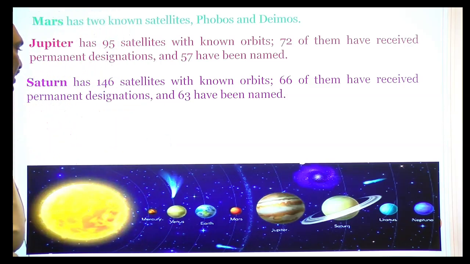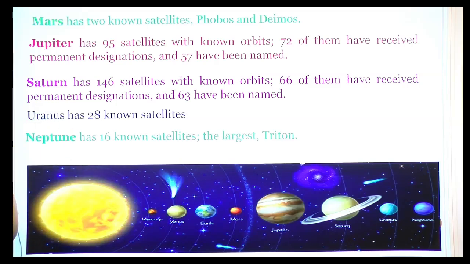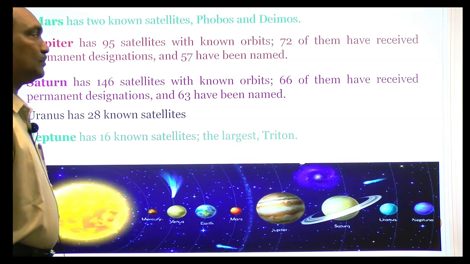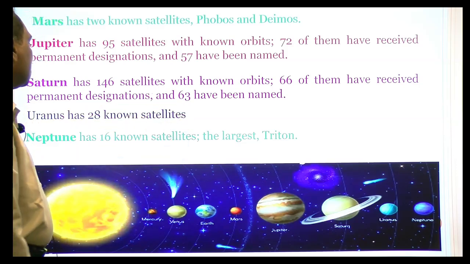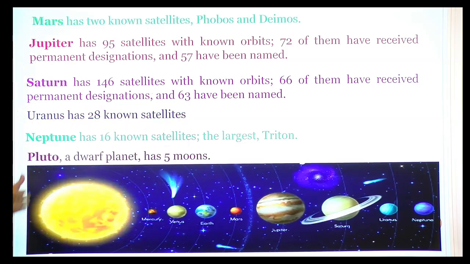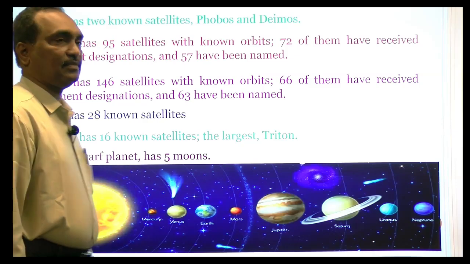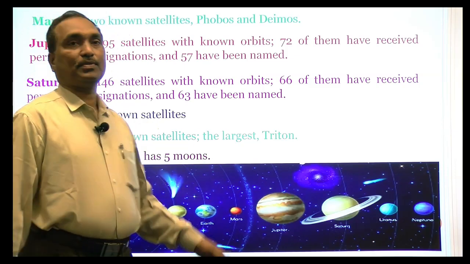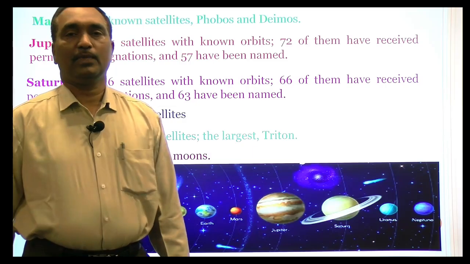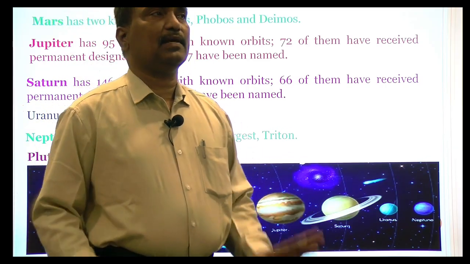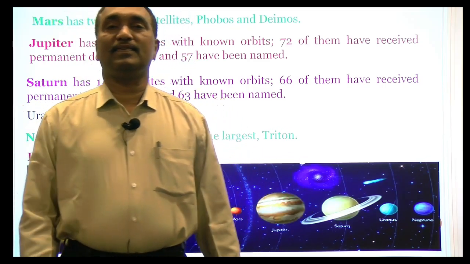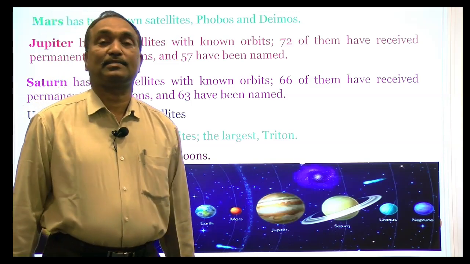Uranus has 28 satellites and Neptune has 16 satellites. Of course, the largest is Triton on Neptune, and Pluto is a dwarf planet. It also has 5 moons, 5 satellites. This is a brief history of the natural satellites in the solar system.